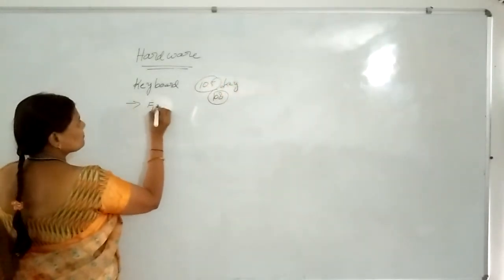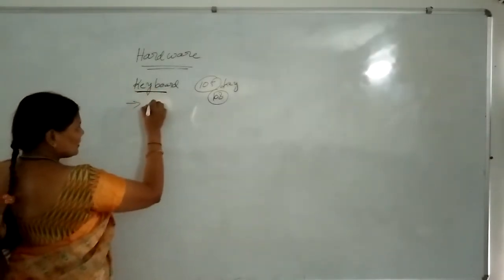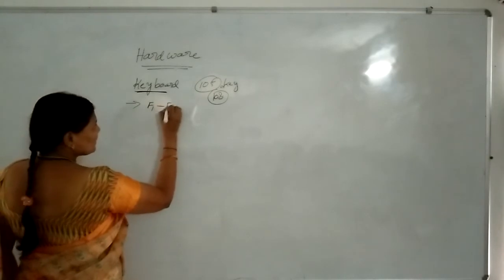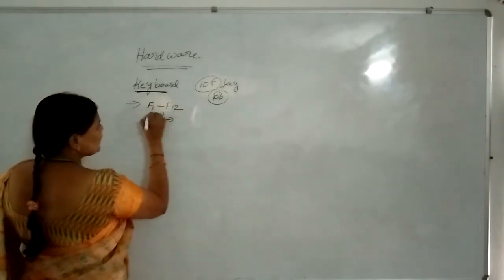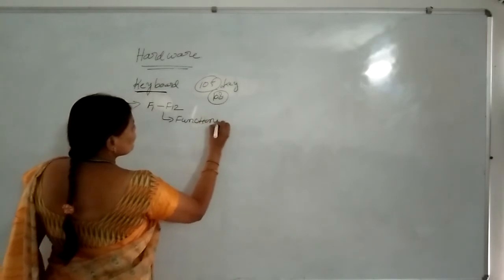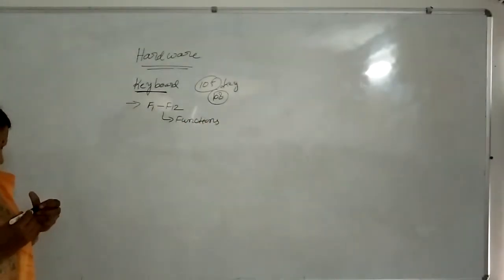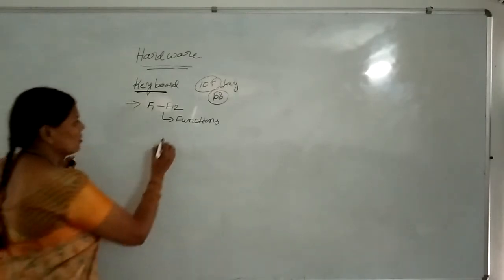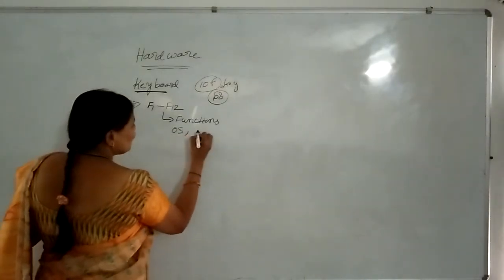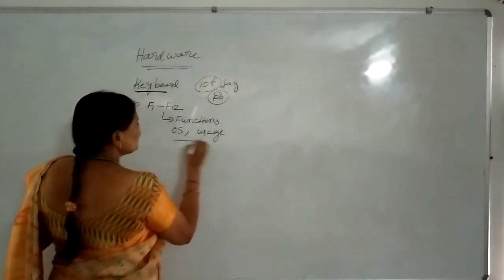In the first line of the keyboard we have F1 to F12 keys. These keys we call function keys. What is the use of the function keys? Depending upon the operating system and the usage, it changes.